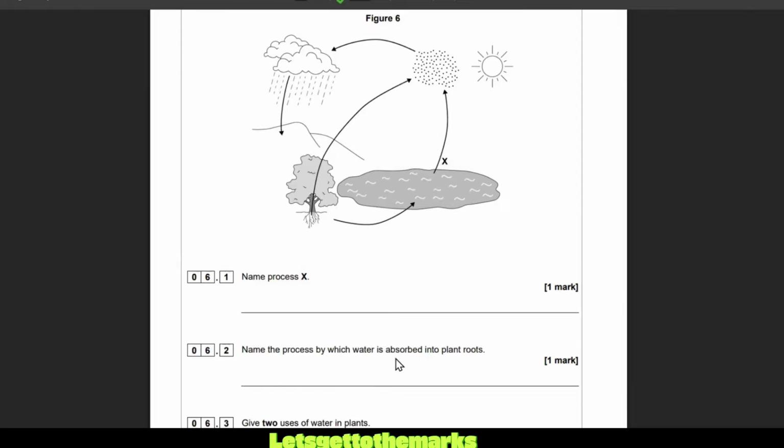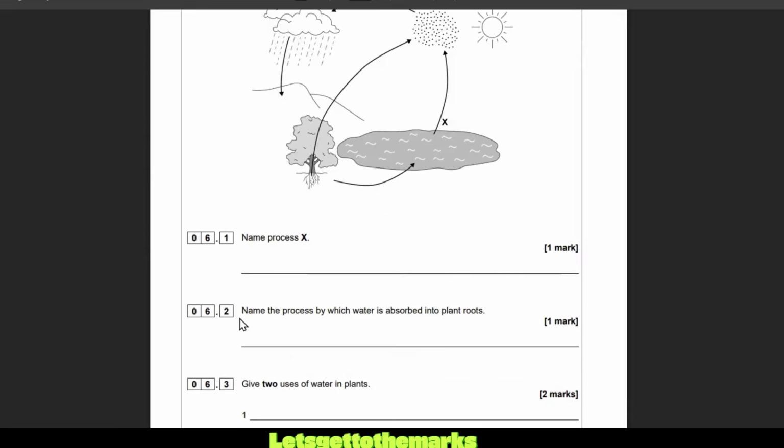So name the process by which water is absorbed into plant roots. So you should know this from your paper 1 biology. How does H2O get into the roots of plants? And the answer is, pause the video and have a go, osmosis. So hopefully you know that water enters the roots by osmosis through those root hair cells.